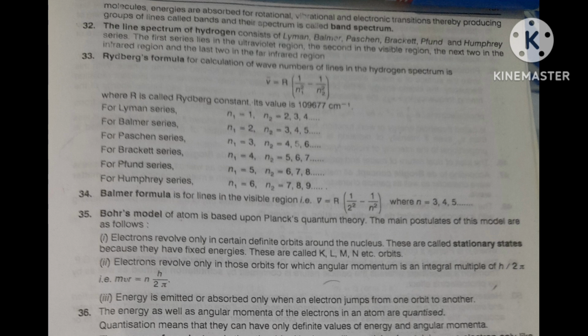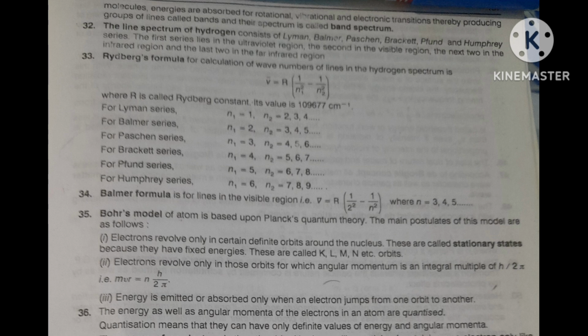Earlier, what I told you was the source, sunlight or bulb light. And for this atomic spectra, I gave the example of a volatile salt, when you heat it on a Bunsen flame.